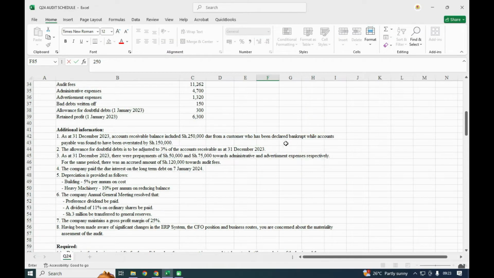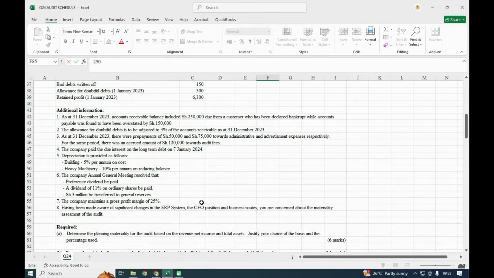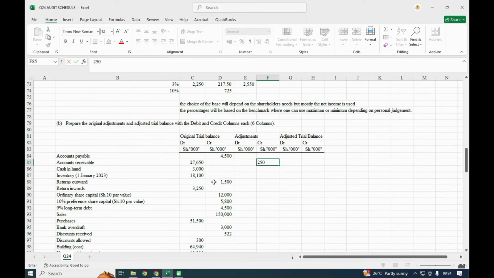Our receivable, we shall credit the 250. And accounts payable was found to have been overstated by 150. If accounts payable were overstated, it will have effect on purchases. So it was overstated by 150, and our payables are here.